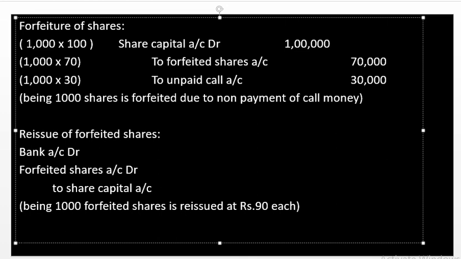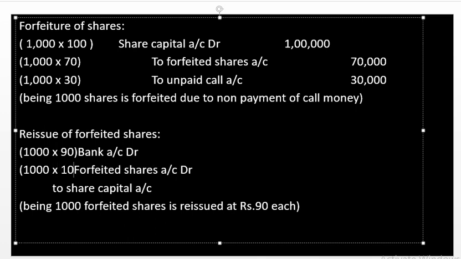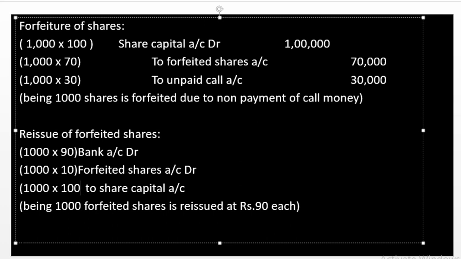Now we assign values. In the bank account we are going to write the number of shares, 1,000 shares into, by reselling we are getting 90 rupees per share. So 90 in the bank. In the forfeited shares account, for 1,000 shares the company is sustaining 10 rupees as loss for reissuing of shares. And to the share capital account, I am writing 1,000 into 100 rupees.